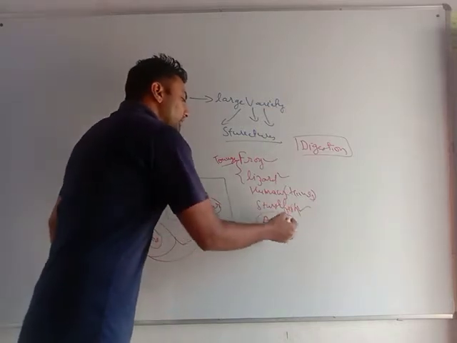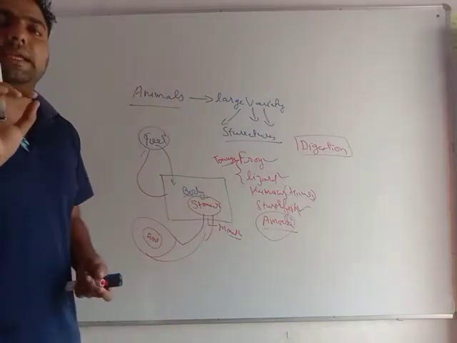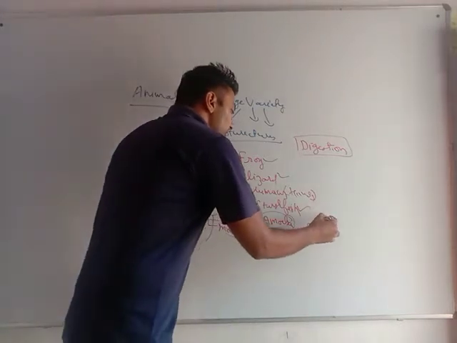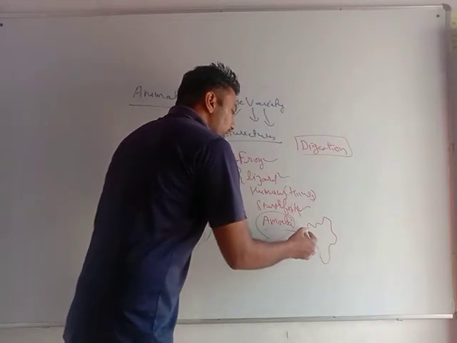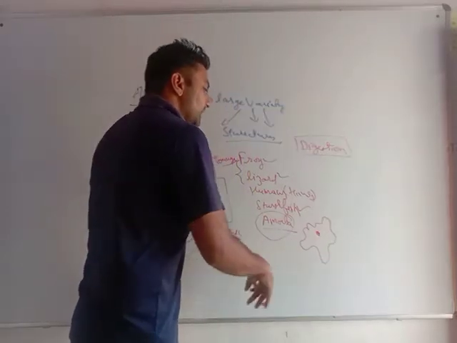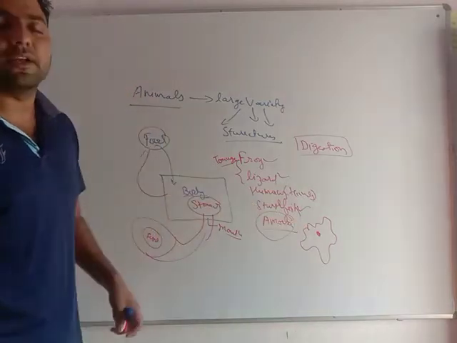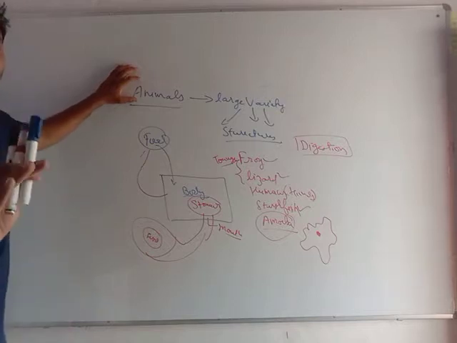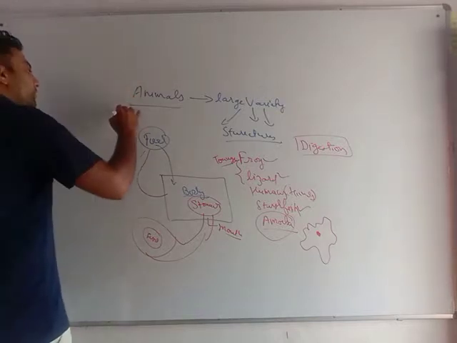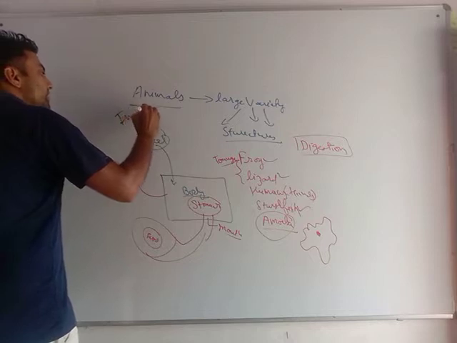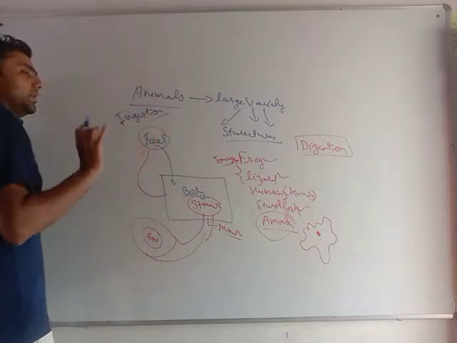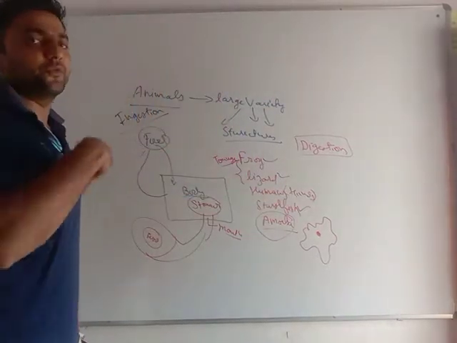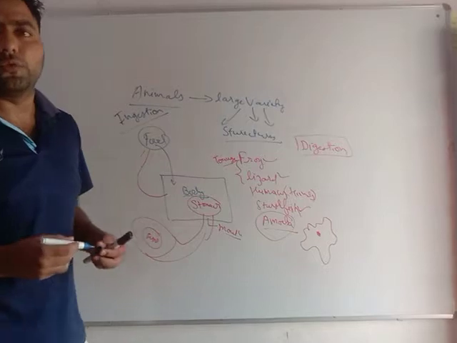Okay. About amoeba, we will be studying in the last. It is a very specially, differently designed organism. No fixed shape, nothing, and it is a single-celled organism. So very important. Different animals have different methodologies for ingestion. What is ingestion? It means different organisms have different methods to take in the food. To take in the food.